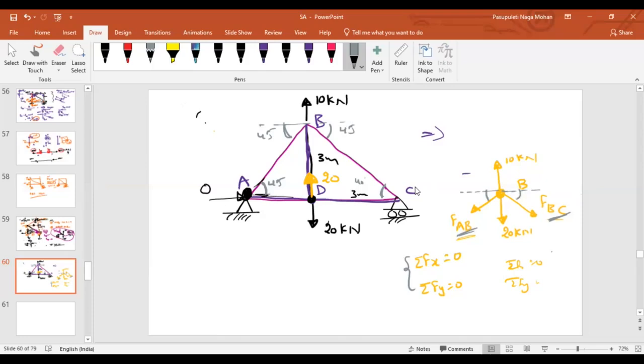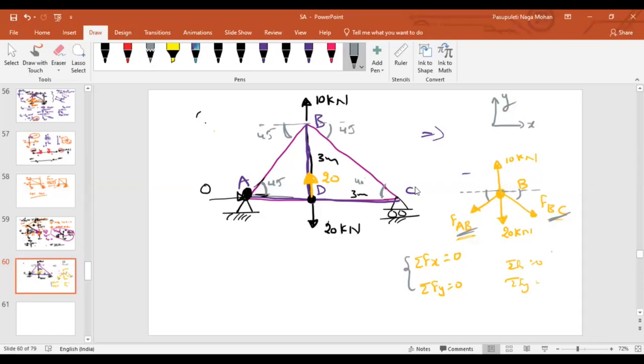Resolve the forces along x. What will you get? 20, 20, along x direction. Do not get confused. Do not get tension. Do not be in a hurry to say the answer. With a cool mind, tell me.